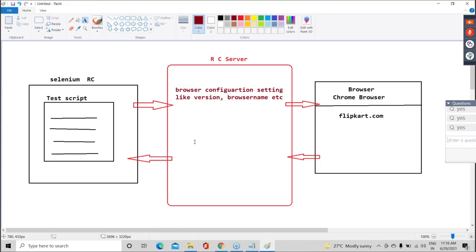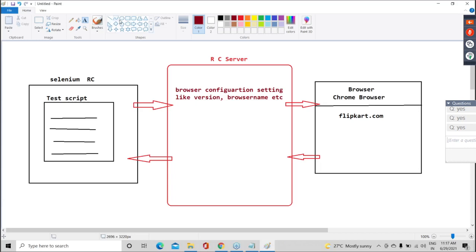Now, guys, in a browser, we have to interact with Flipkart. That means, can I say we need Flipkart configuration settings as well? Inside the Chrome browser, we want to communicate with the application.